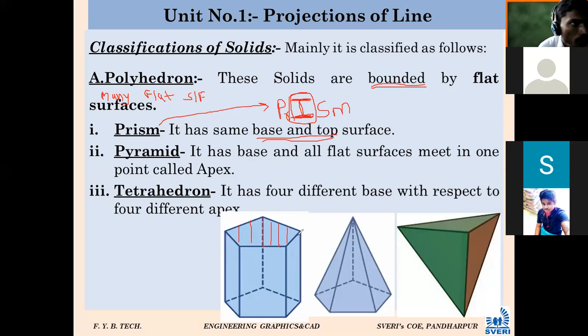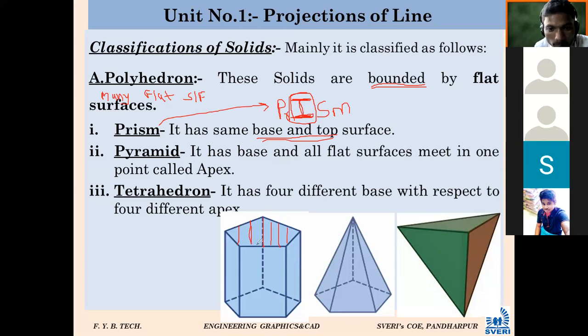The object having 5 equal sides, we call it a pentagon. This top is also the same and this bottom is also the same. For this we have to call it a prism.